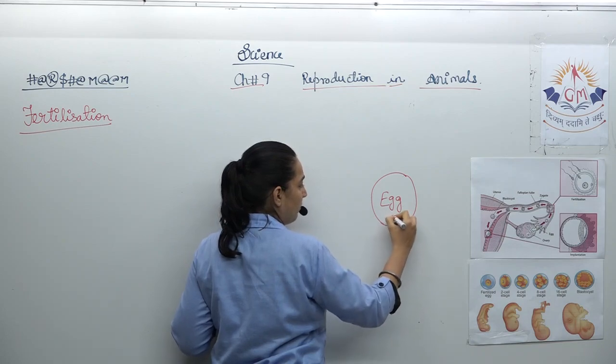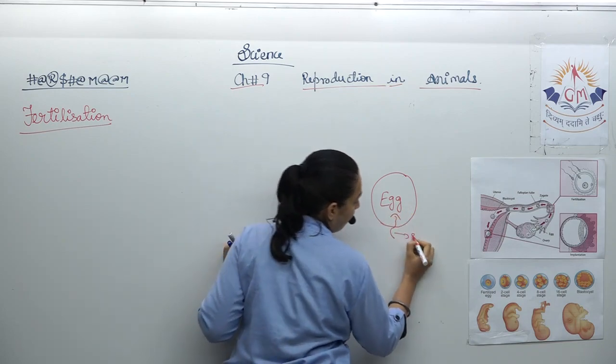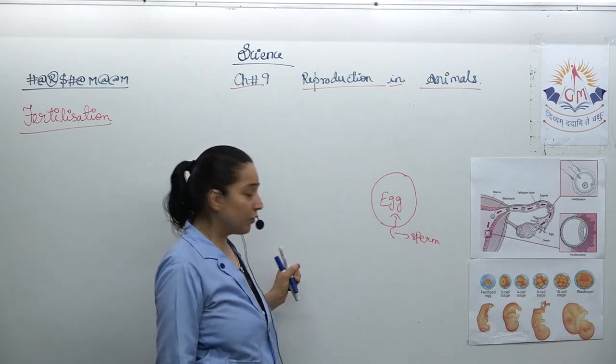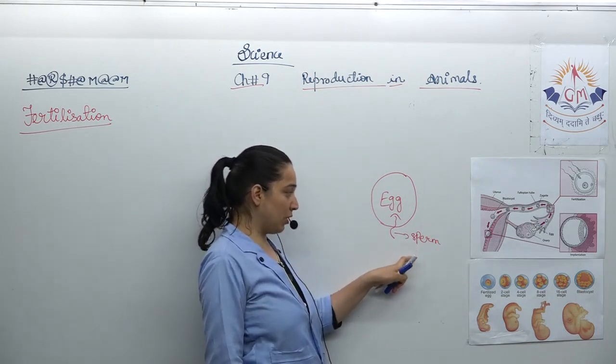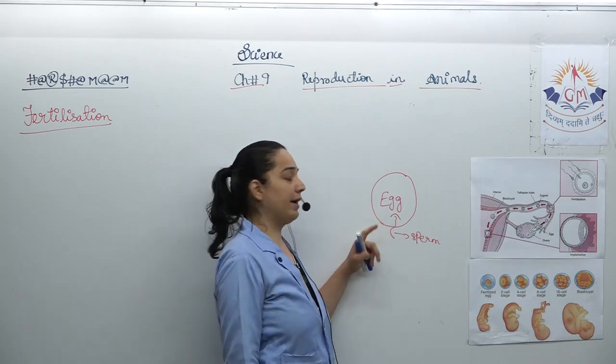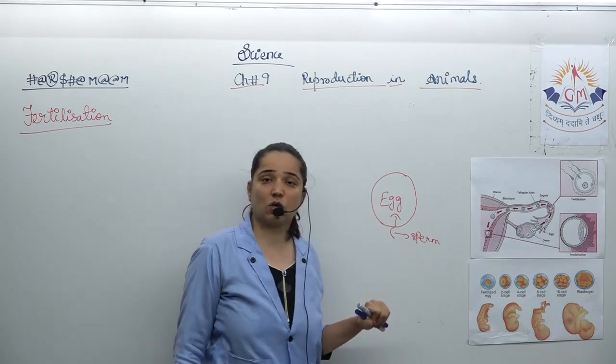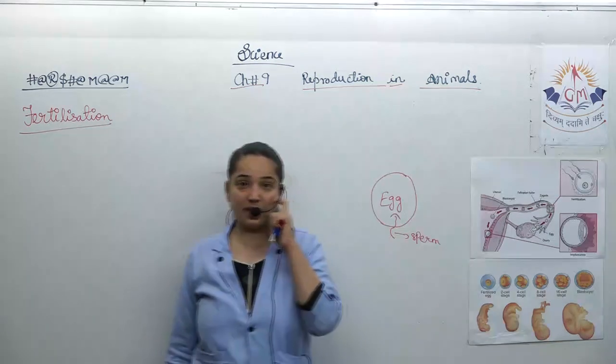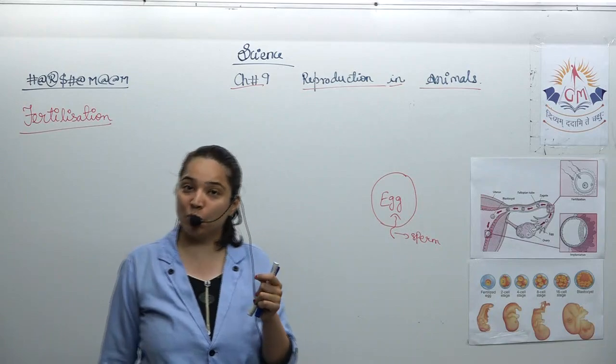gets fused up with the sperm. So, the process of fusion of the nucleus of the sperm from the male and the egg from the female is called fertilization. This is what we are saying about fertilization in human beings.